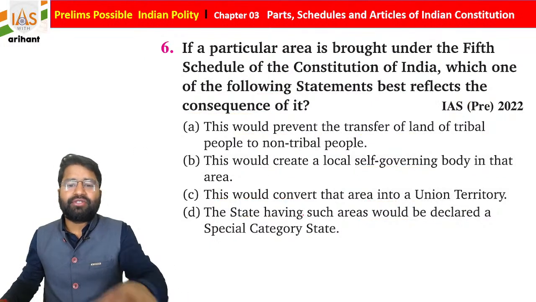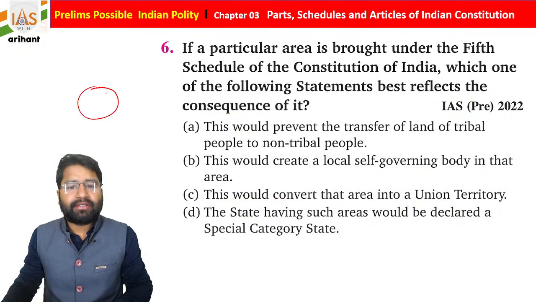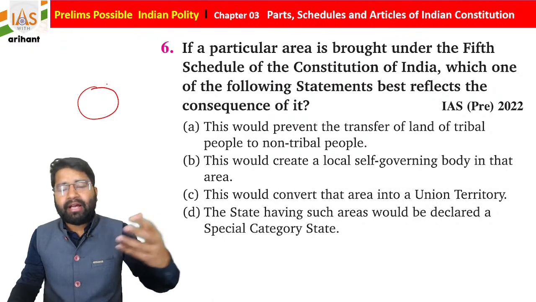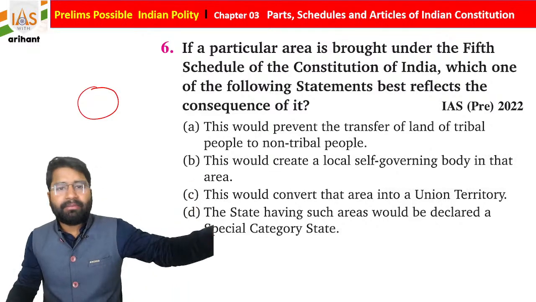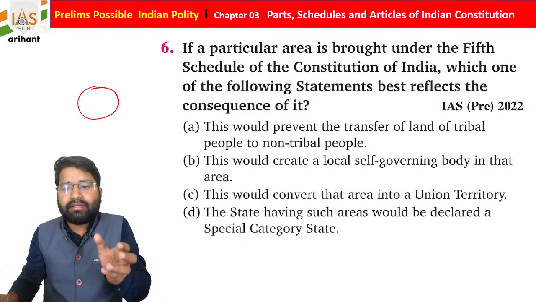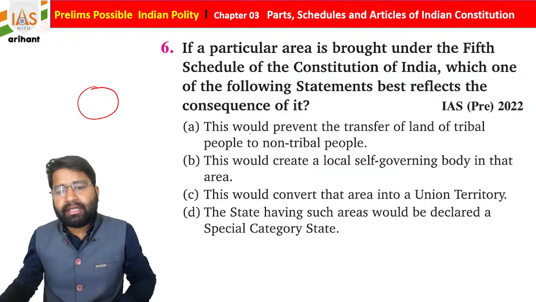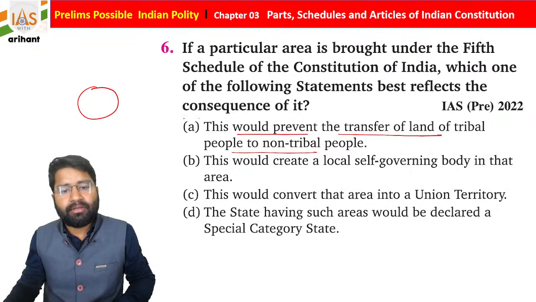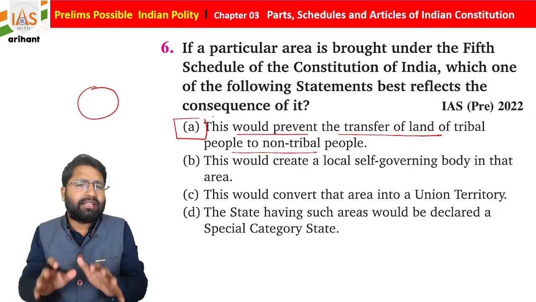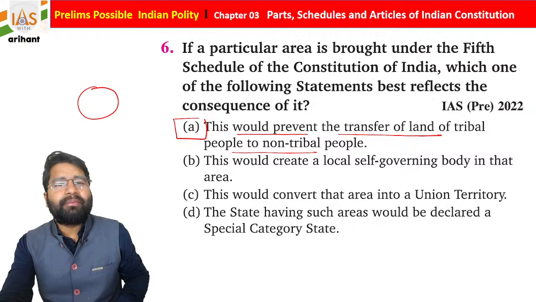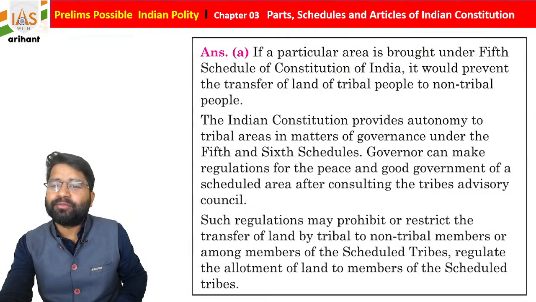So now just tell me, students, let's suppose there is some area and it is now declared as a scheduled area. Why is it created? For the protection of tribal people. Why? As you know, students, if it is a common area, the tribal people's land is going to be acquired by non-tribal people. So basically, to protect that area, it must be ensured that there will be prevention of the transfer of land of tribal people to non-tribal people. This is a very simple, common sense based question, students. So just try to connect with the same. So option A is going to be correct for this question.